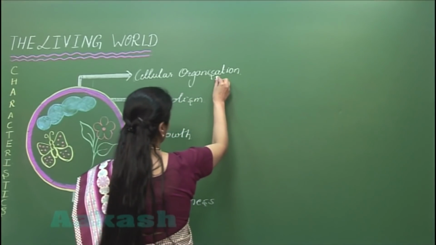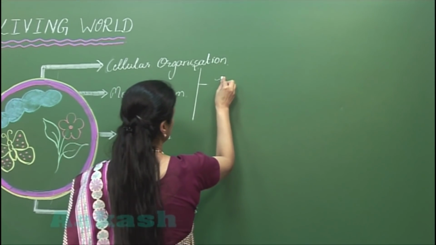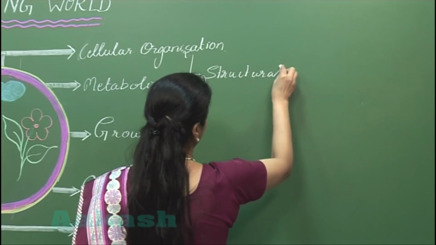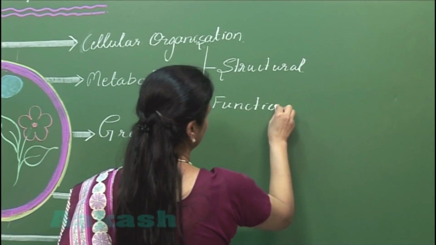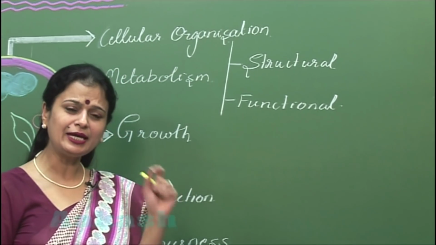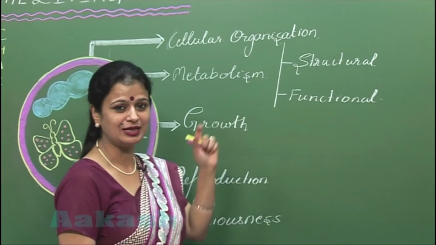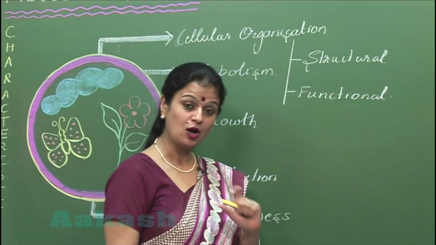So when we talk about the cellular organization, cells represent the structural as well as functional unit of life. Now here we have to see whether the cellular organization is a defining feature of living organisms or not.